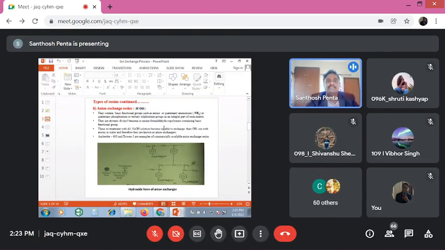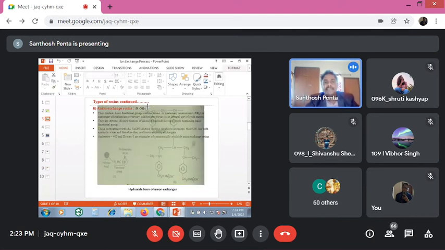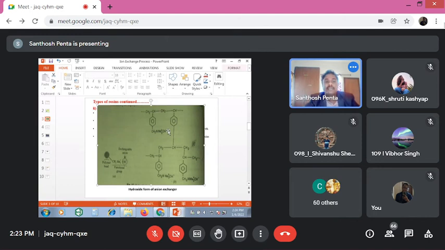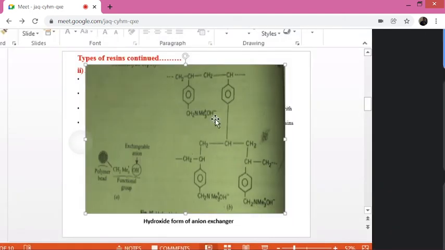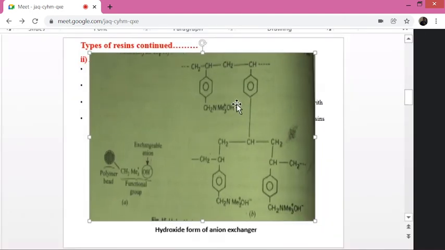Next is the anion resin bed. What is the anion resin bed? The structure is similar to this. Here the OH minus anion is there; this is the hydroxide form of the anion exchanger.